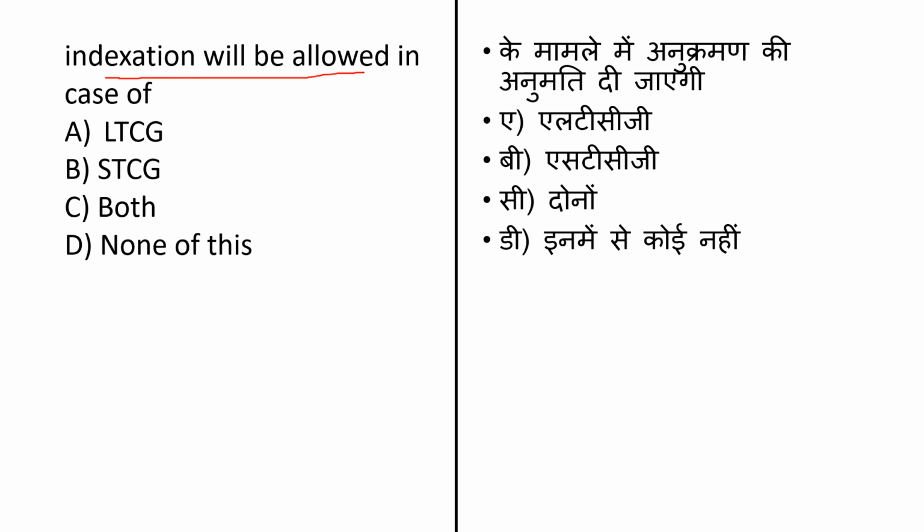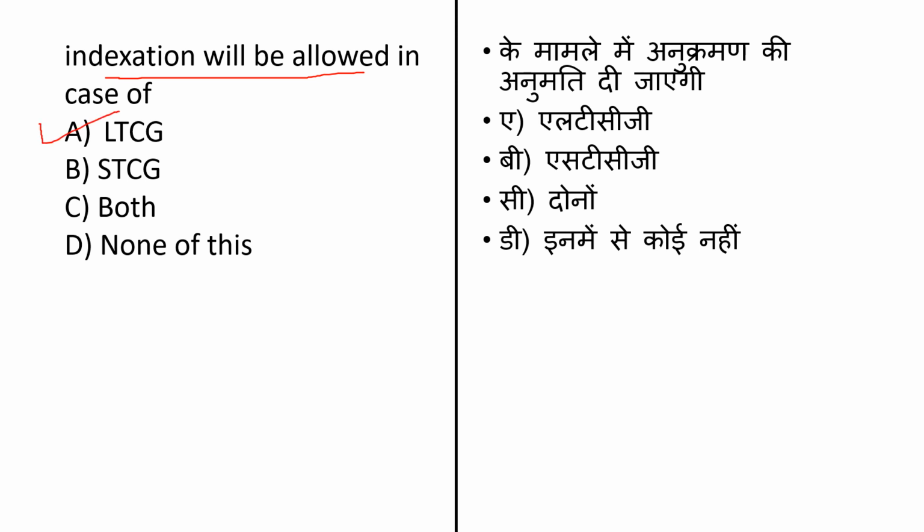Indexation will be allowed in case of. Here they ask you about the indexation. Under indexation, you are allowed by a law to inflate the purchase price of your asset by the government notified inflation factor. This factor is called cost inflation index, from which the word indexation has been derived. Okay. The first option is LTGC.